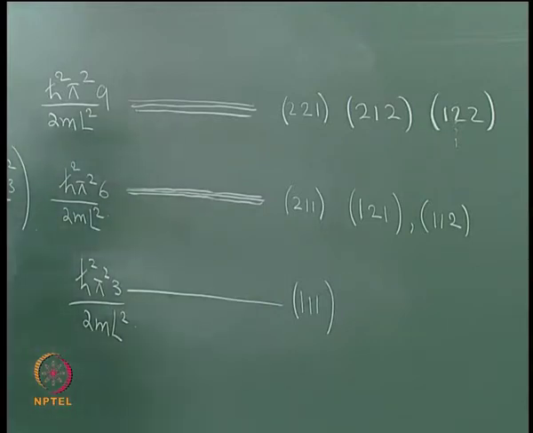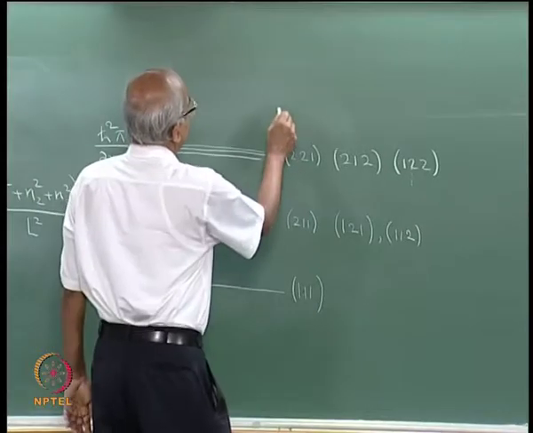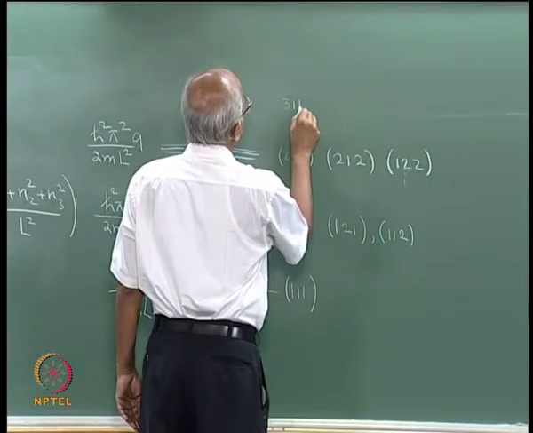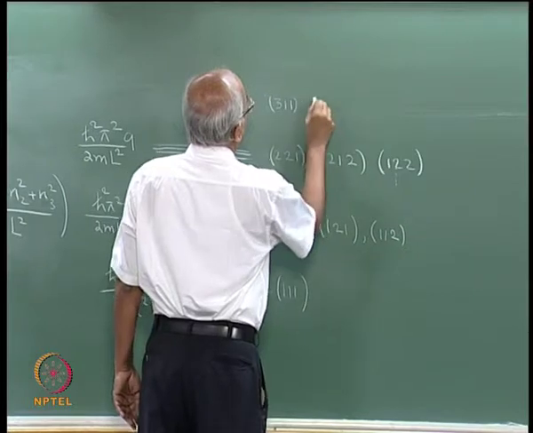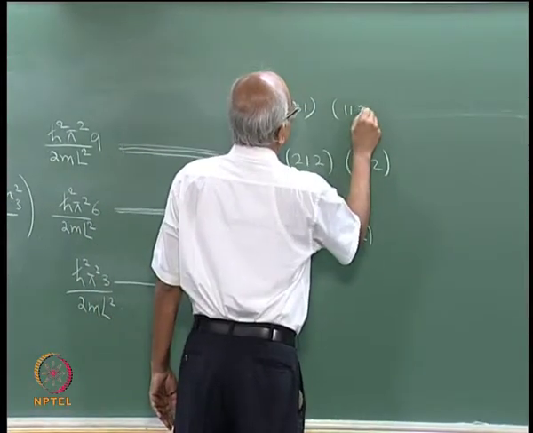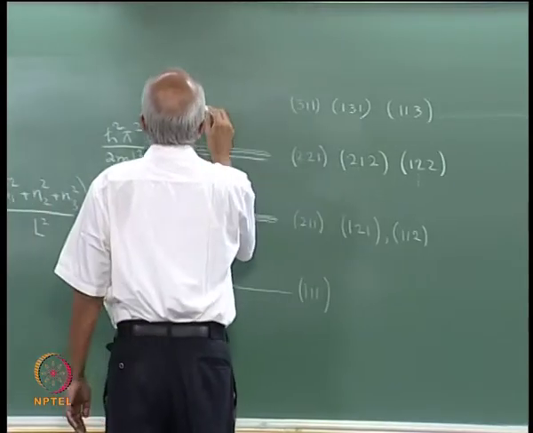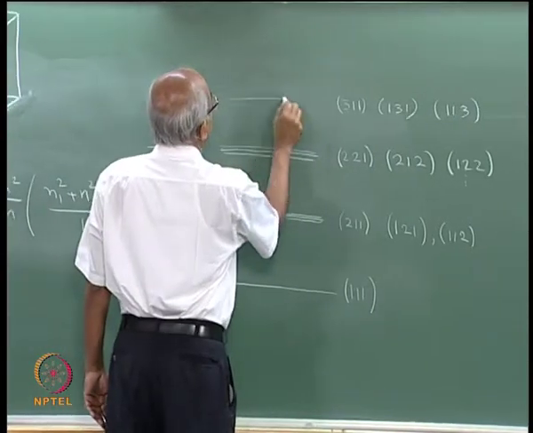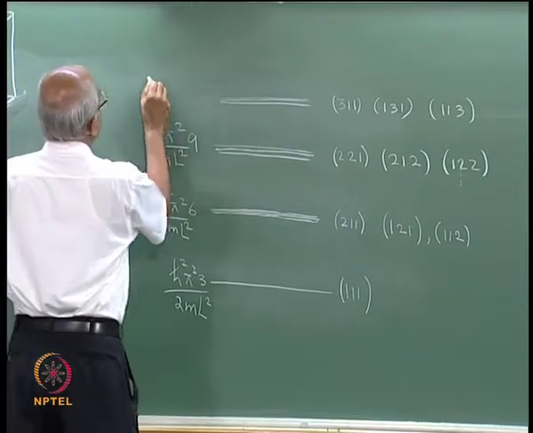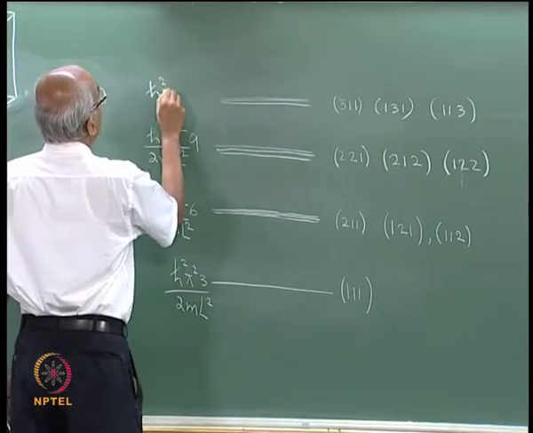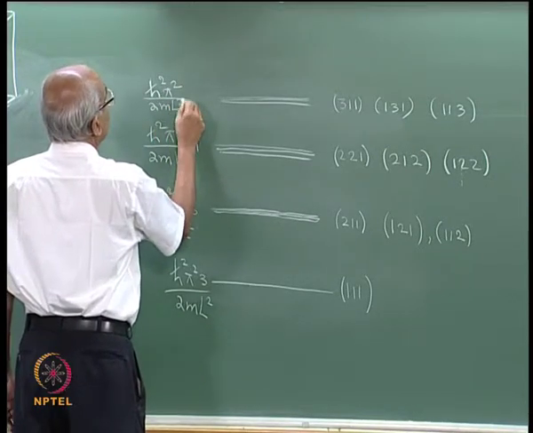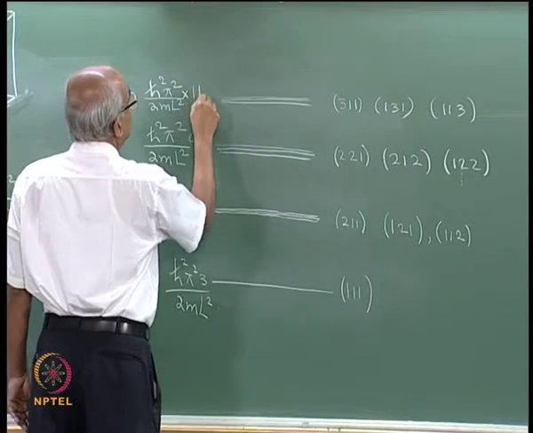The next energy level, you will find, is obtained by putting the quantum numbers equal to 3 1 1 or 1 3 1 or 1 1 3. This also is triply degenerate. The energy will be given by h cross square pi square divided by 2 m L square into 11.